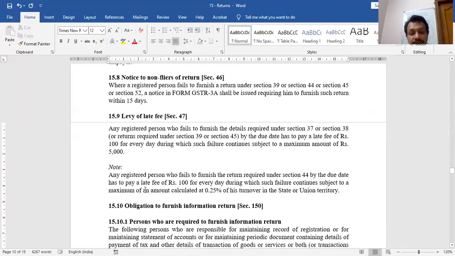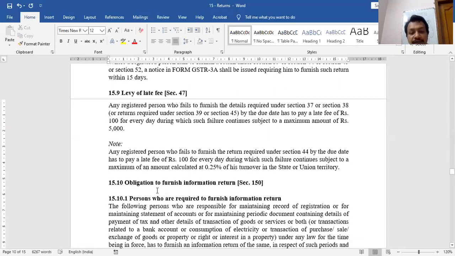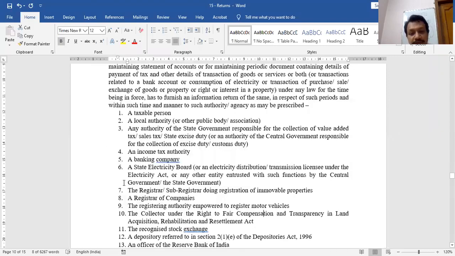Then you should learn section 150 also, obligation to furnish information return. But only read it, because I'm not expecting any question from section 150. But you must have knowledge so that if a theory question of 5 or 7 marks comes about information return, you would be able to write the answer that it is about those people from whom information can be demanded from a third party. That's it. So do not learn section 150 in detail. Learn it from a theory point of view, maximum 5 to 7 marks.